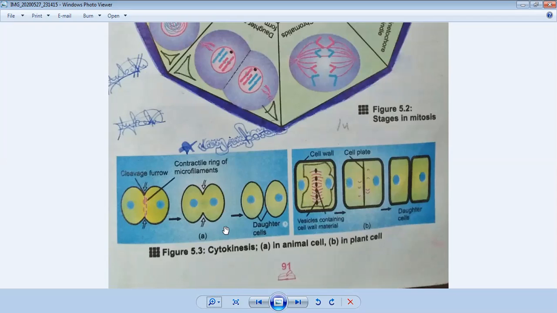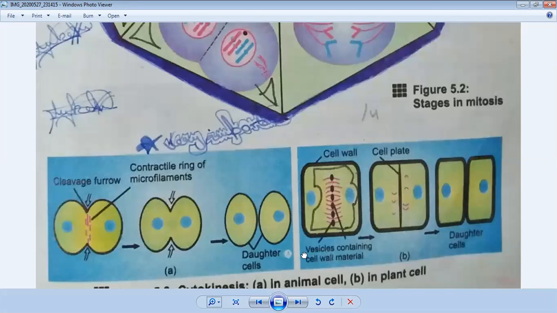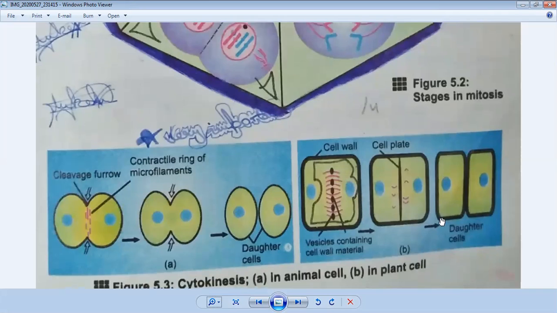But on the opposite side, in plant cell, we have also studied that when the nuclei are divided, in the center, vesicles come from the Golgi apparatus.